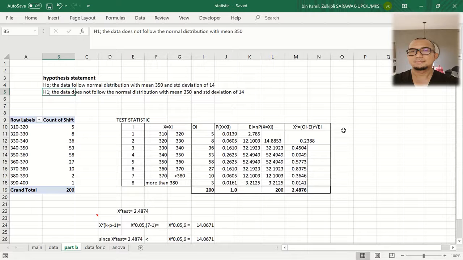So we already have the chi-square test result and the number from the chi-square distribution table. Since the chi-square test is much lower than the chi-square distribution value that we got from the table, hence we can conclude that we failed to reject this H0, meaning to say the data is following the normal distribution of 350 mean and standard deviation of 14 milligram.